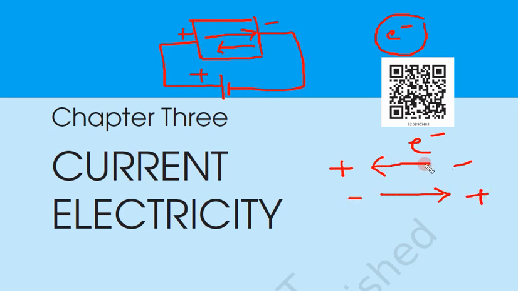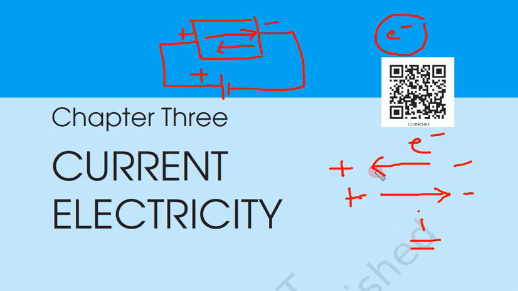So if electrons are moving towards left, then current will be, this is positive and negative, positive and negative remain the same, this is I. So this is the only case where current flow is considered to be reversed.